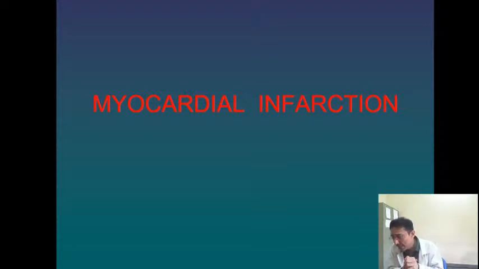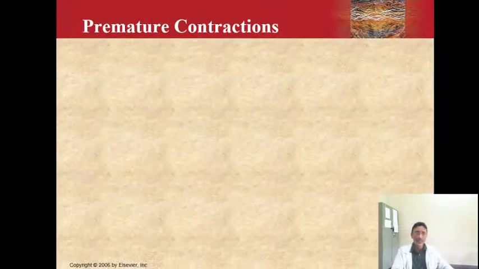What happens in myocardial ischemia, where there is no damage but a temporary lesser coronary blood supply to the heart? You will find that there is a depression of the ST segment but the T wave is upright. So a depression of the ST segment with an upright T wave indicates myocardial ischemia. If there is an elevation of the ST segment with the inversion of the T wave, it indicates myocardial infarction.